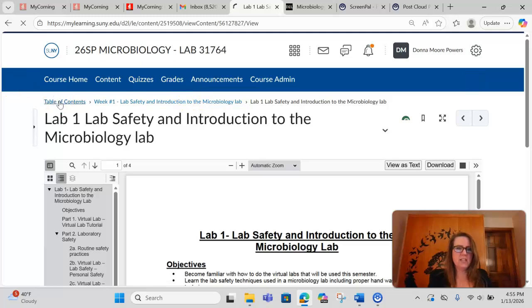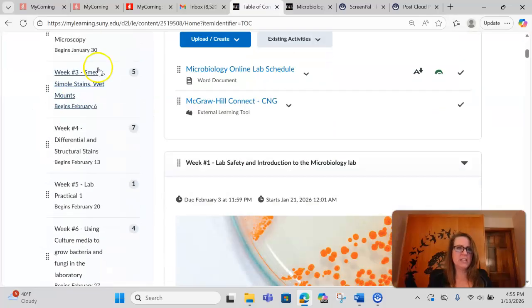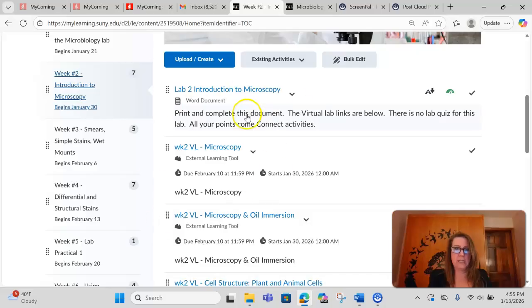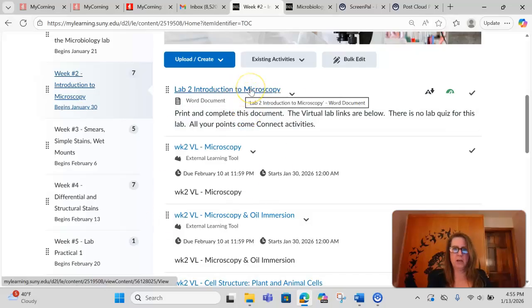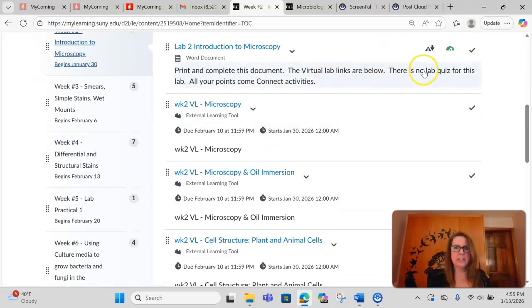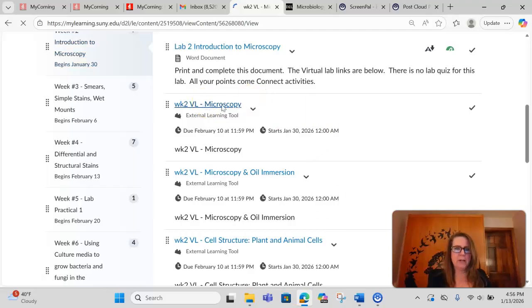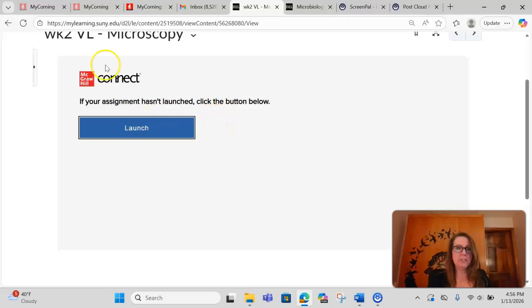So back to the table of contents, let's take a look at week 2. And so it goes. And let me show you one more thing, because when you go into the week, so here is the hard copy printed out. Always little notes here. No lab quiz for week 2. There's plenty of things here. But if I go into the virtual lab microscopy, it's going to take me to Connect, right?